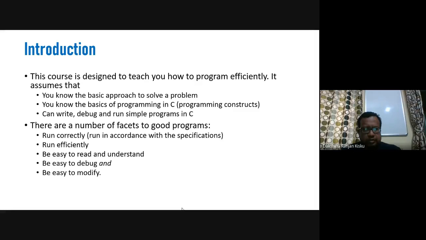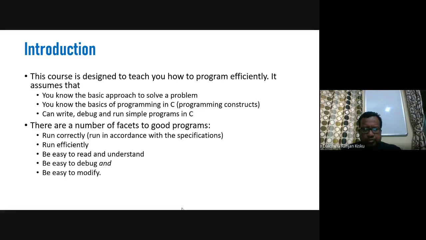Now, before we start with some introduction on data structures, let us see why we study this course. Before that, we need to know why this course is designed for teaching purposes, or to write a program efficiently.